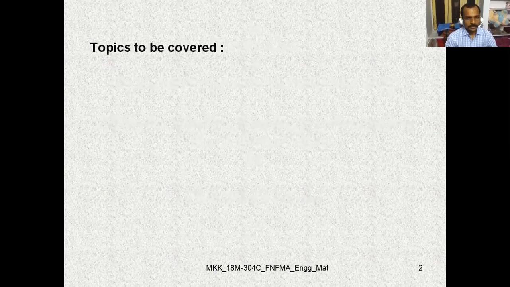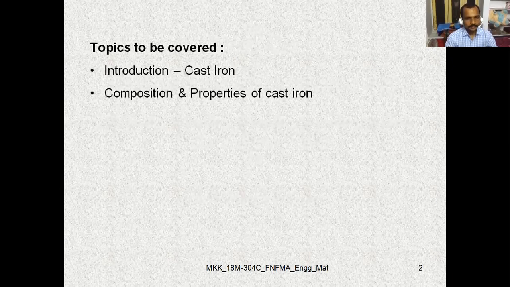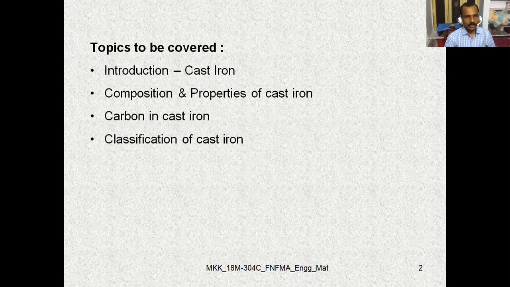So as we have discussed, the topics to be covered once again: the introduction about cast iron, composition and properties of cast iron, the carbon content in cast iron, along with the classification of cast iron.